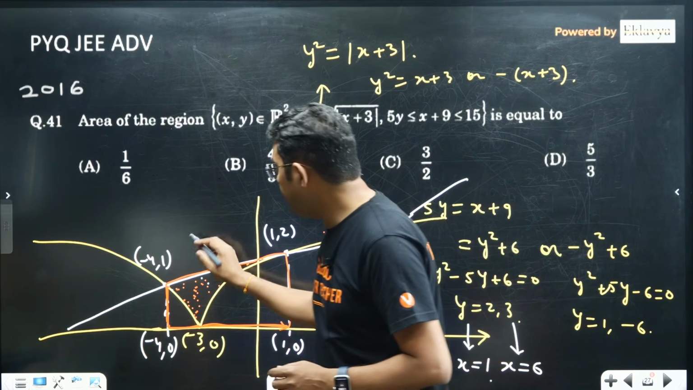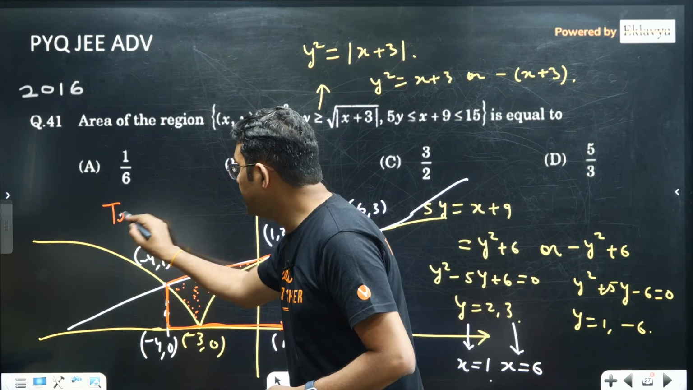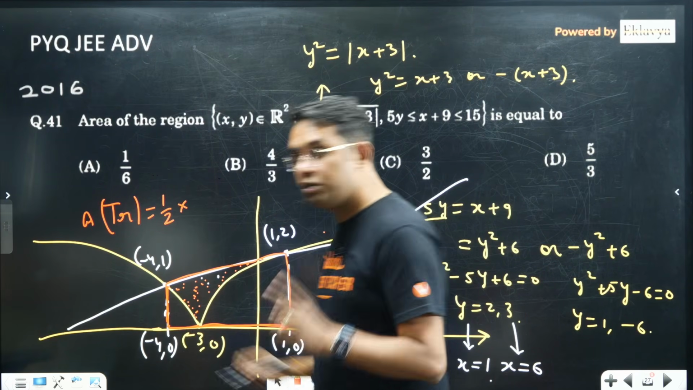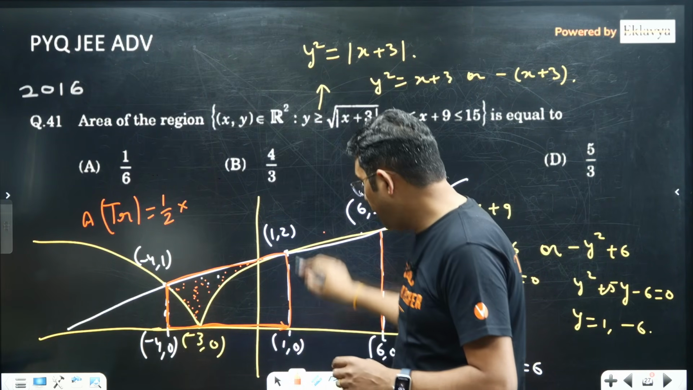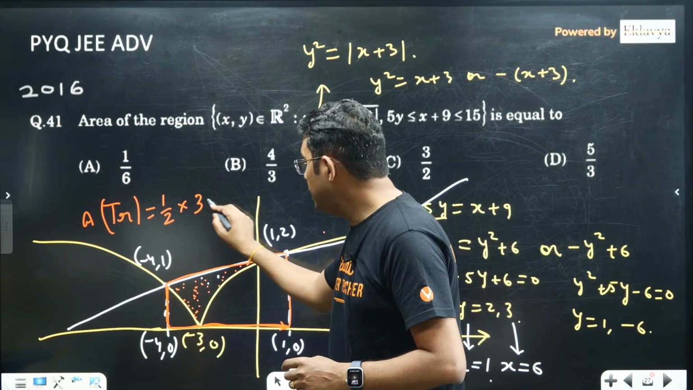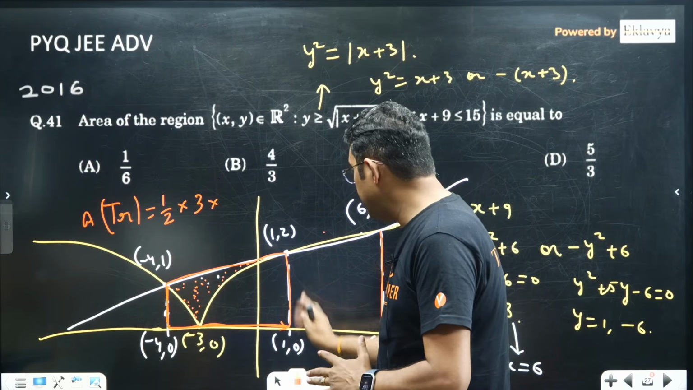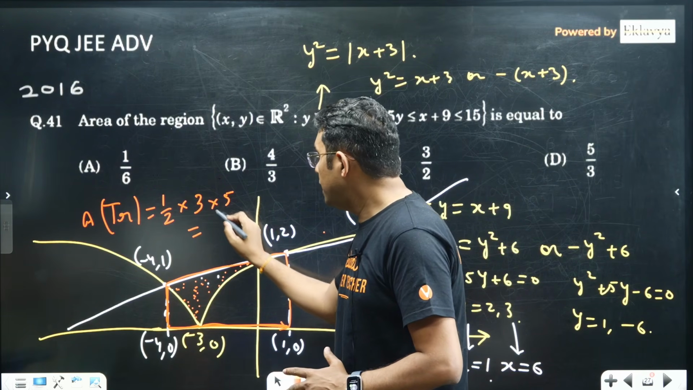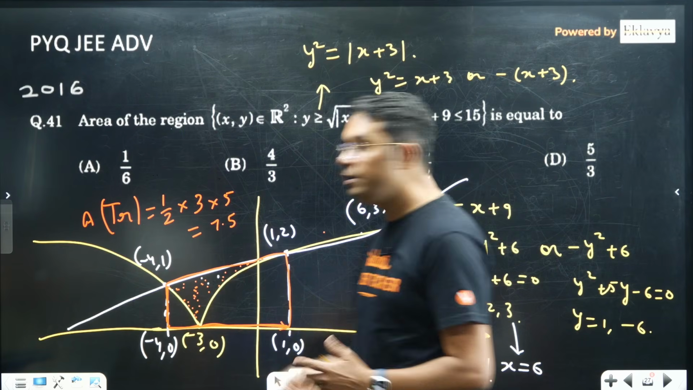I will be writing the area of trapezium here. So that will be 1/2 into sum of parallel sides, 2 and 1, so 3, into distance between the parallel sides, that is 1 minus -4, so 5. So that is coming out to be 7.5 or 15/2 you can say.